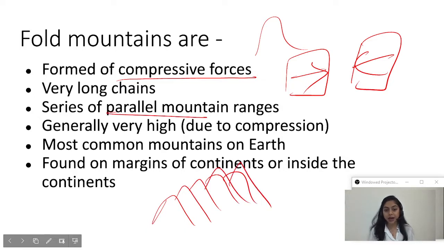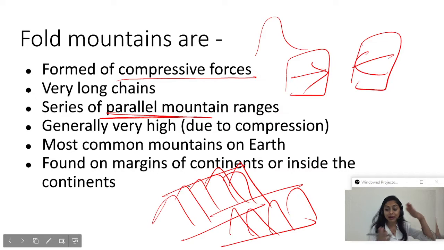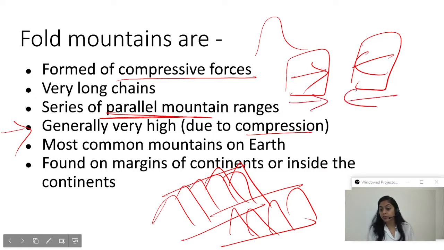And what is written here? Parallel mountain ranges. What does this mean? One mountain range, another mountain range, this is another parallel range. When there are many small mountains in a single line, not exactly a line, but in the same way, then we call them ranges. Generally they have high mountains. Fold mountains are high due to high compression from both sides. High compression is there, they cannot go back because force is coming from here only. So the middle portion rose up. This led to the formation of fold mountains.